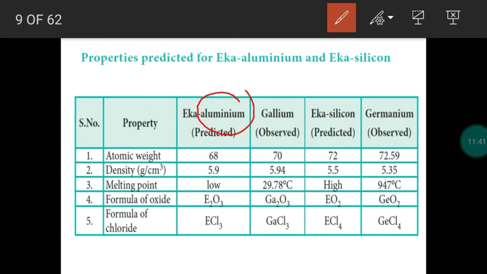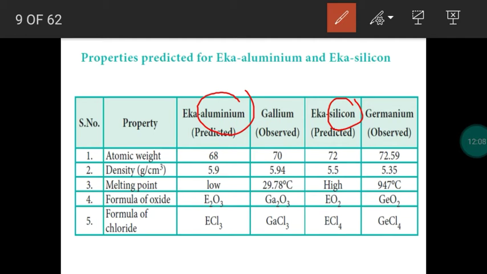Below aluminium, he left a blank space, and below silicon, he left a blank space, because both the elements had to be discovered later, right? So he left empty spaces in the periodic table. He thought that those elements would be discovered later. So he gave temporary names and he predicted the physical properties. This is a major advantage of Mendeleev's periodic table.